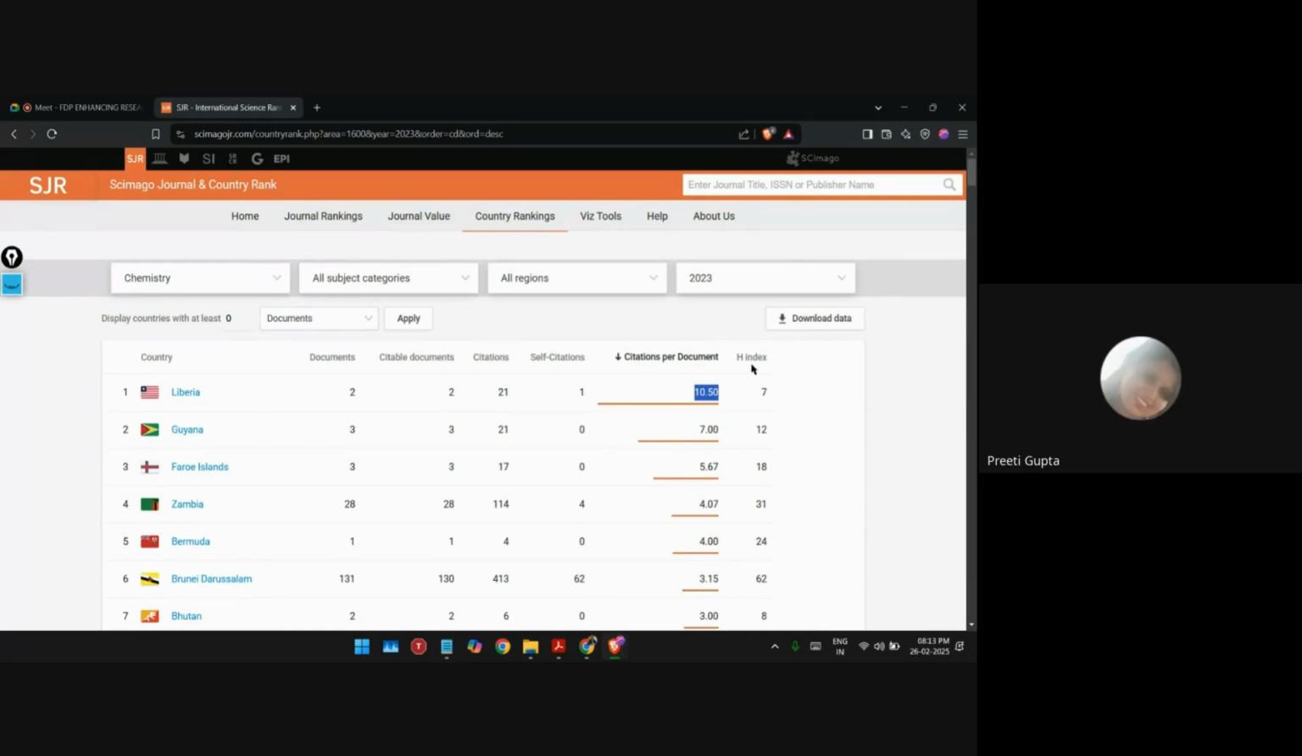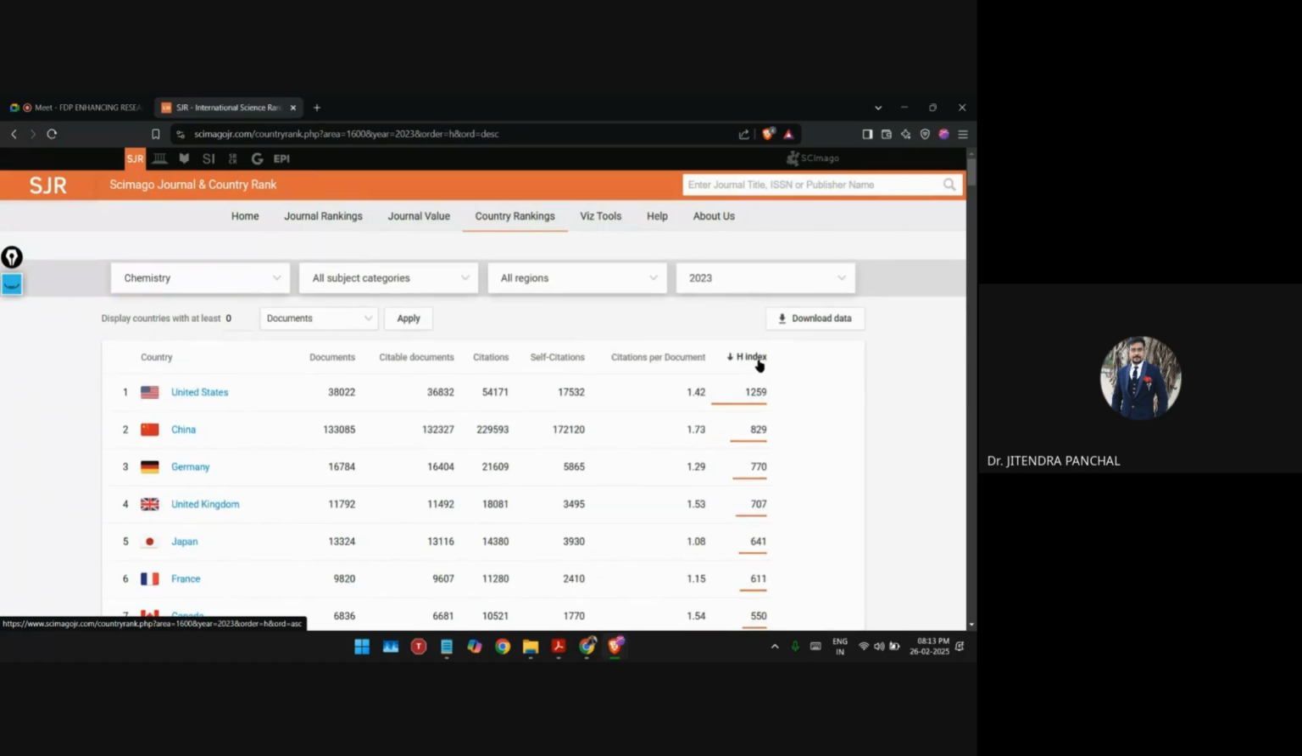But when you go to the H index here, H index is less, right? The main important thing is the H index about the country, right? So now here you can see H index is given for United States as 1259. Now what does it mean? Generally, let me tell you about H index of a research paper. Let me clear these two terminologies first so that you can easily understand.